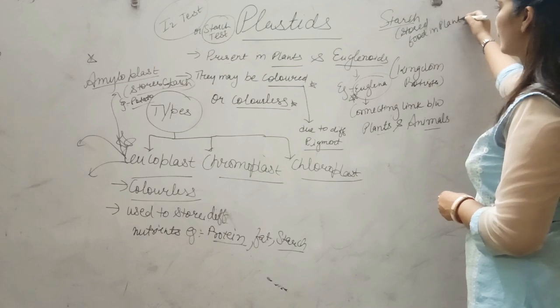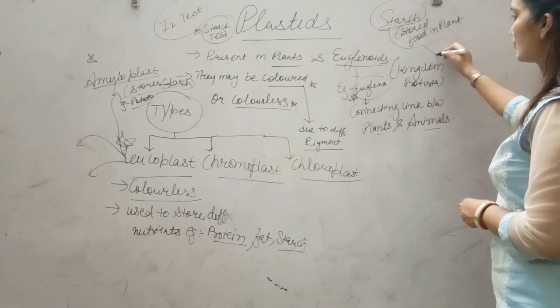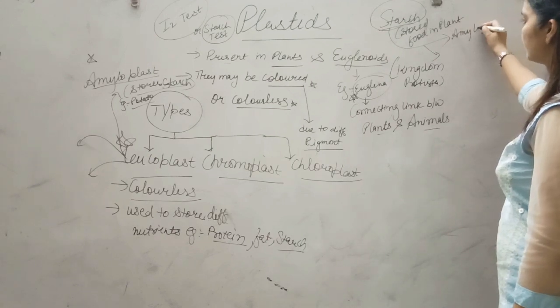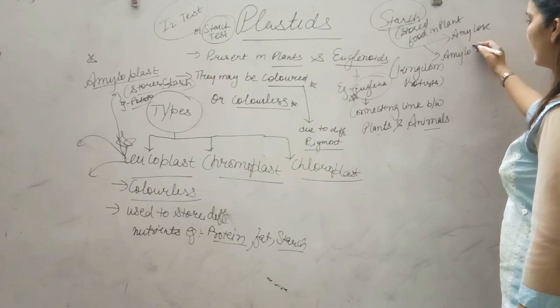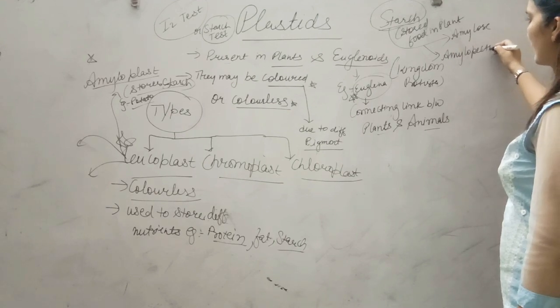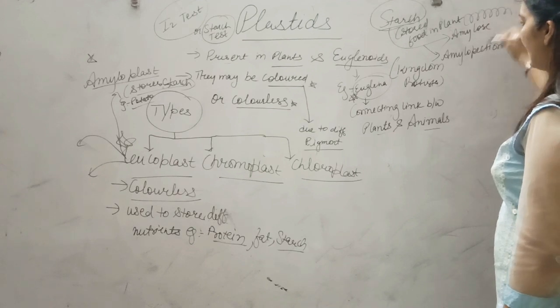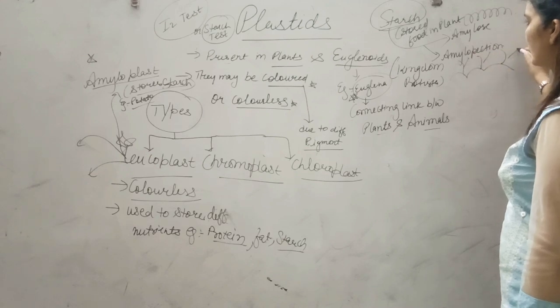Plants के अंदर जो stored food होता है student, that is called starch. उसको starch बोलते हैं. Starch दो components से मिलके बना है. It is made up of two components, amylose and amylopectin. Alright, this amylose has a helical structure and this amylopectin has a branched structure like glycogen.